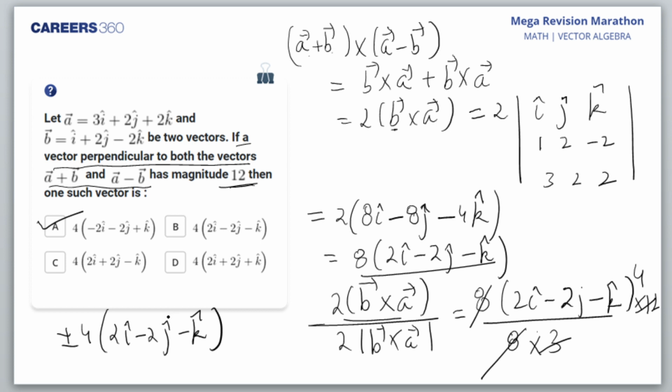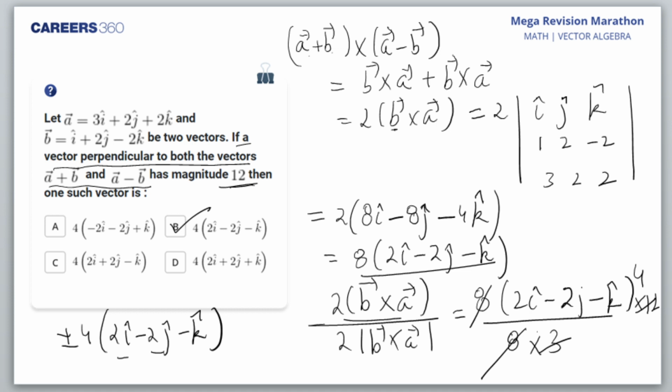Even though I calculated it right, 2i minus 2j cap. So sorry, A is not the answer, B is the answer. Even though I calculated the answer correctly, I marked it wrong. So please, students, make note of this, that sometimes what happens, even though you have calculated the right answer, you express the answer wrong. So please make note of that. Okay, I'll also keep in mind. So can I move on to the next question?